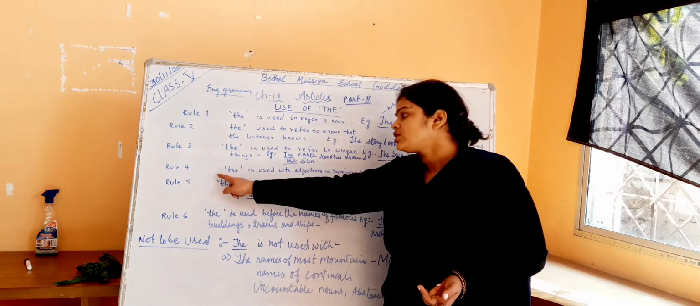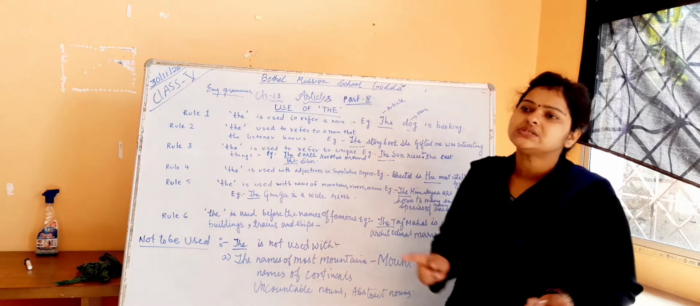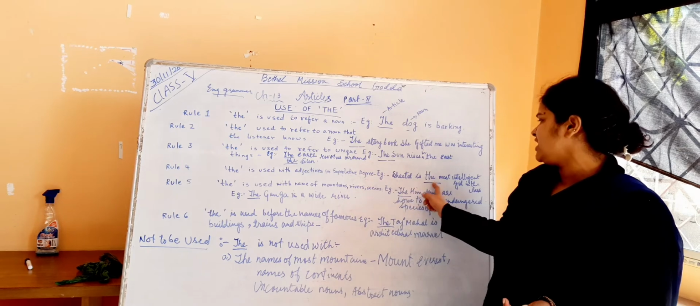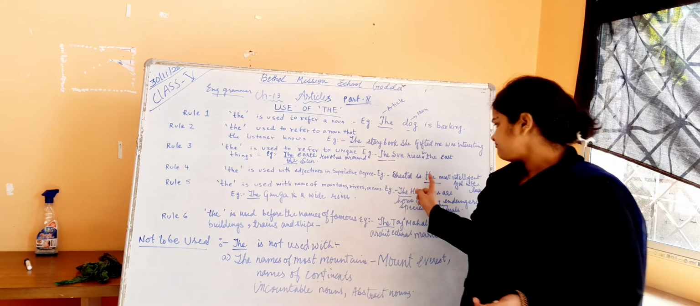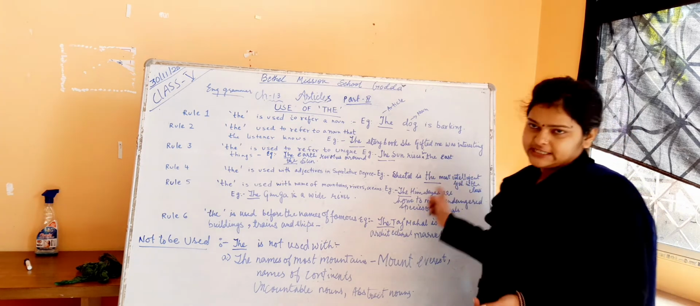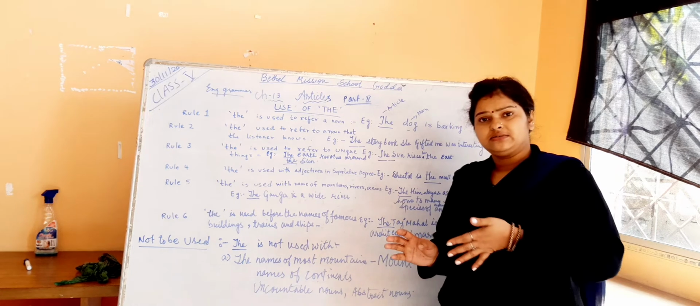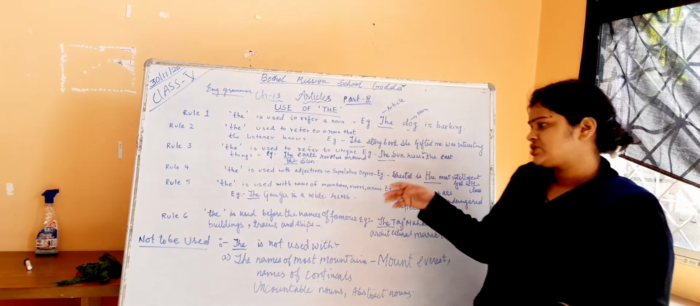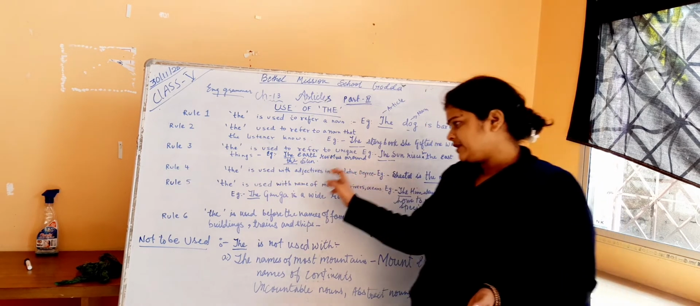Fourth rule: "the" is used with adjectives in the superlative. "The" is used with adjectives in the superlative form. Shikha is the most intelligent girl in the class. "The" is used before "most intelligent", which is the superlative form. Second, the highest. Highest is the superlative degree where "the" is used. So this is the use of "the" before the superlative degree of adjectives.